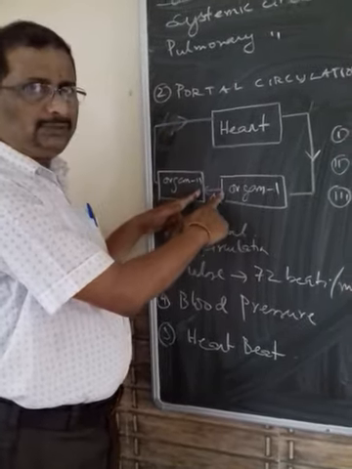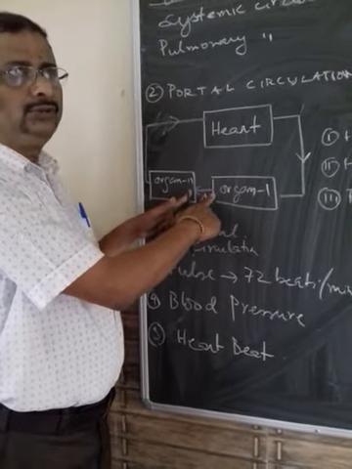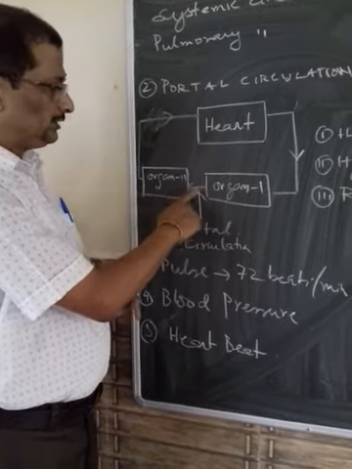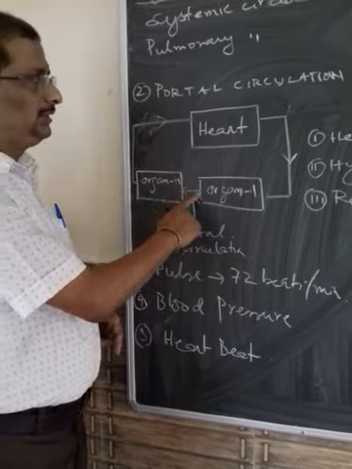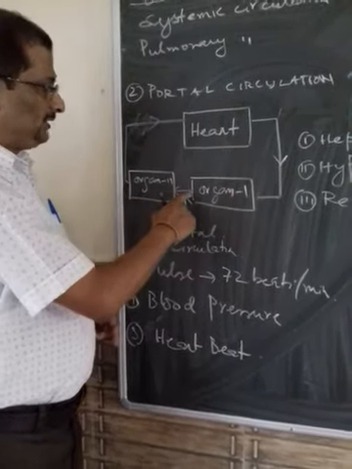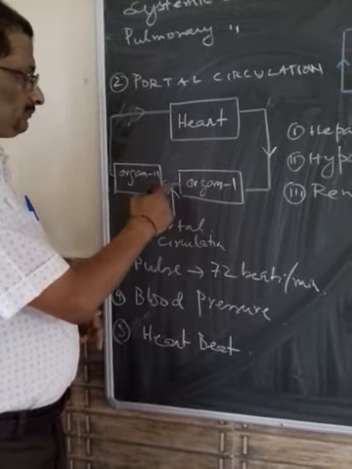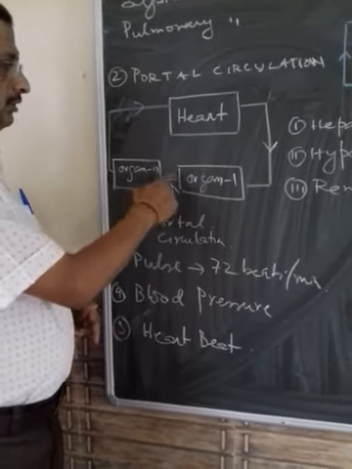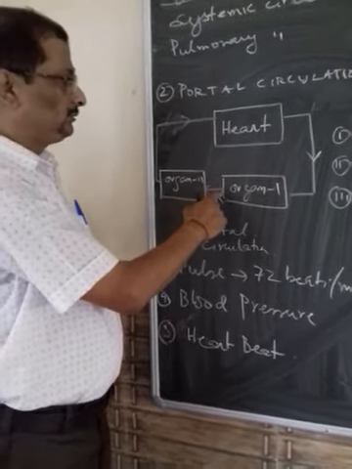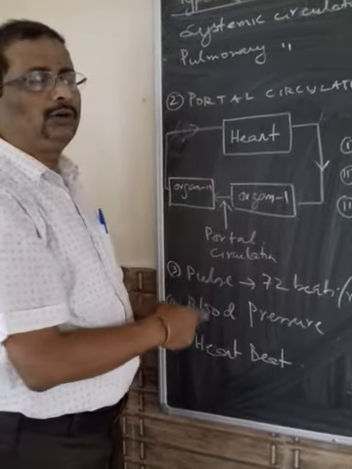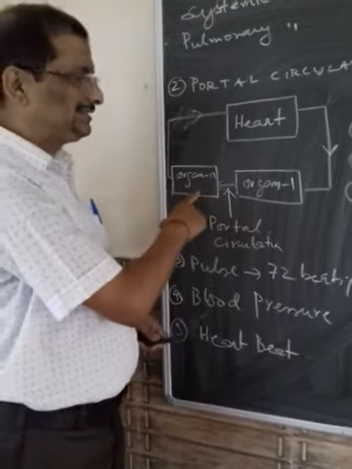Then the circulation between organ 1 and organ 2 is called the portal circulation. This is the artery. This is considered a vein, because it comes out from organ 1. So this is called the portal vein. The naming of the portal system is on the basis of the second organ.